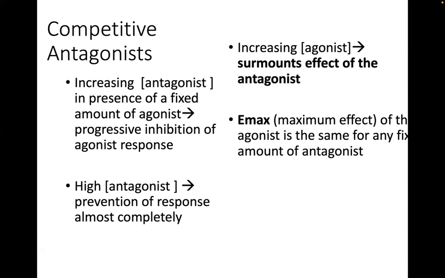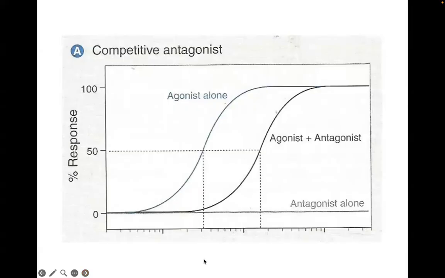So the Emax will remain the same, no? It's just that you have to increase the dose. Now, Emax is the same, but you have to increase the dose of the agonist you give to be able to surmount or overcome the effect of the antagonist at fixed doses of the latter. So this is what happens, no, in the presence of a competitive antagonist.